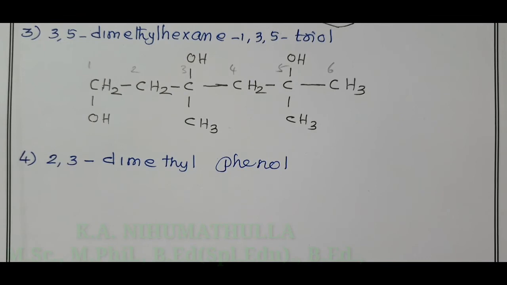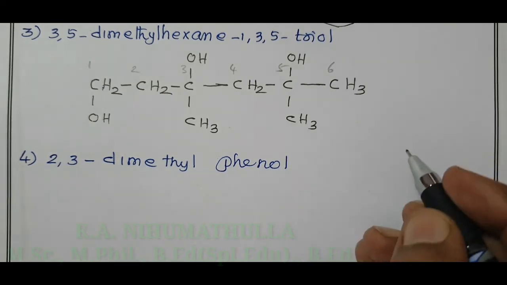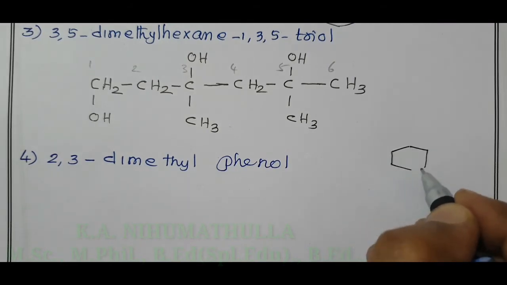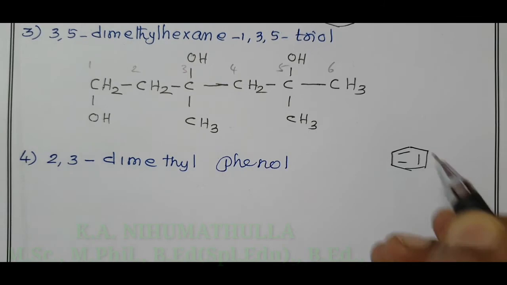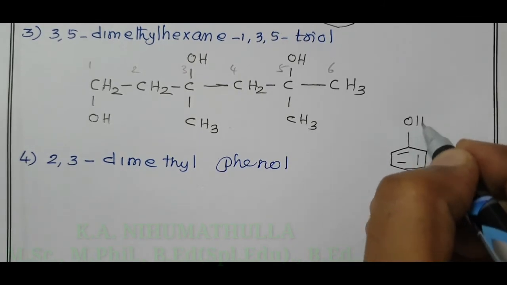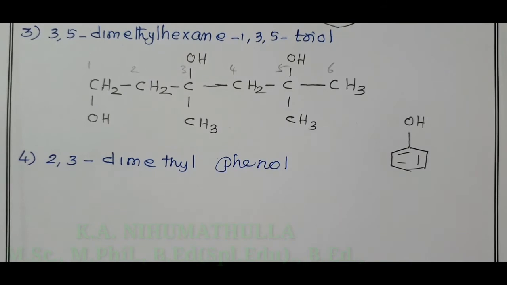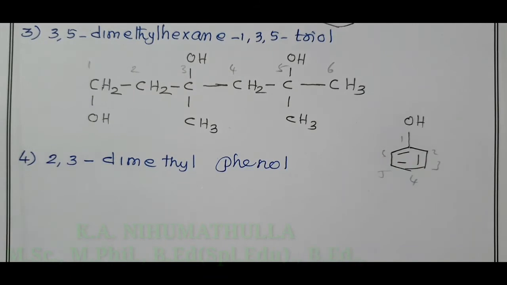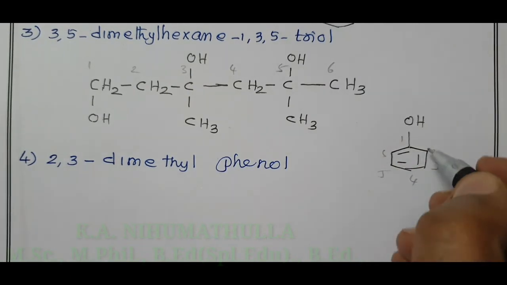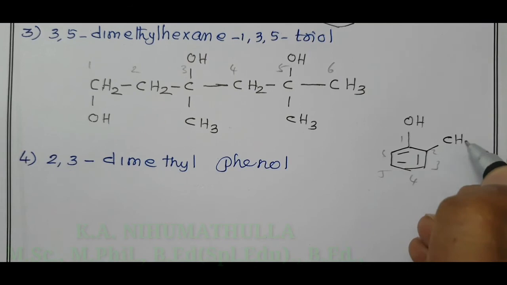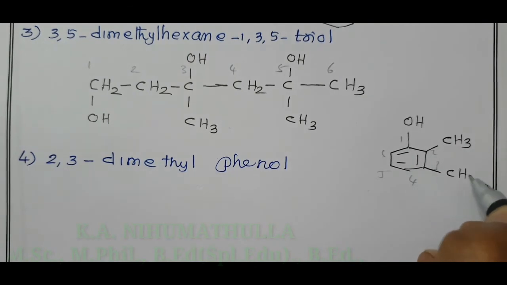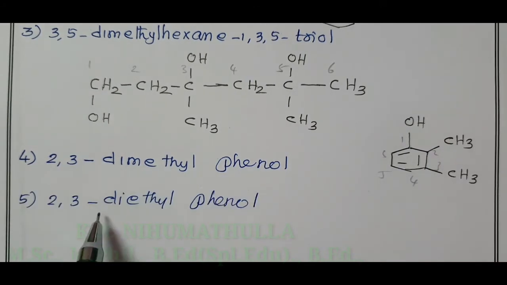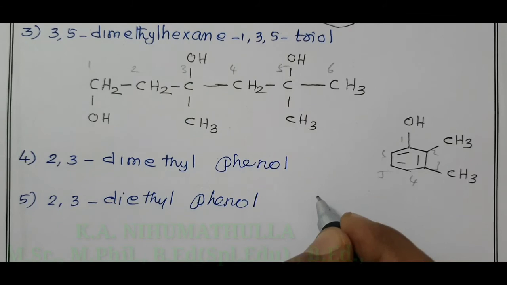2,3-dimethyl phenol. Phenol is C6H5OH. If this is the first carbon atom, 1, 2, 3, 4, 5, 6, in the second and third carbon atoms there are methyl groups, CH3 and CH3. That is 2,3-dimethyl phenol. 2,3-diethyl phenol means the same.